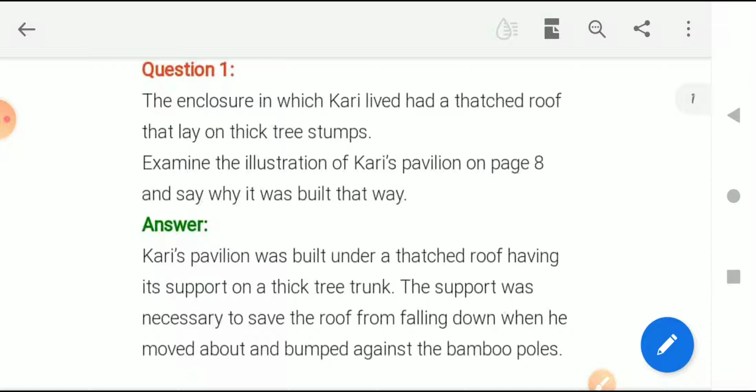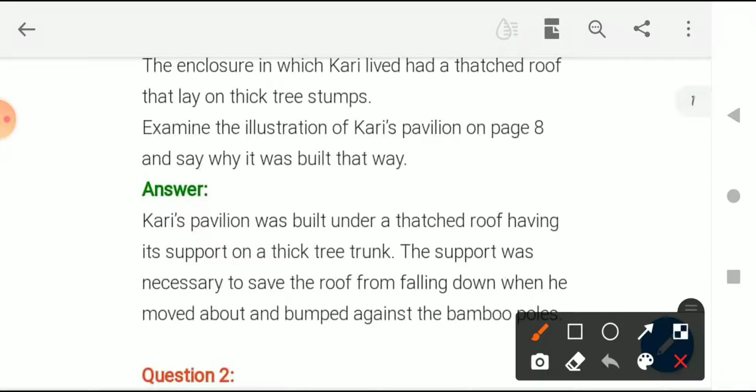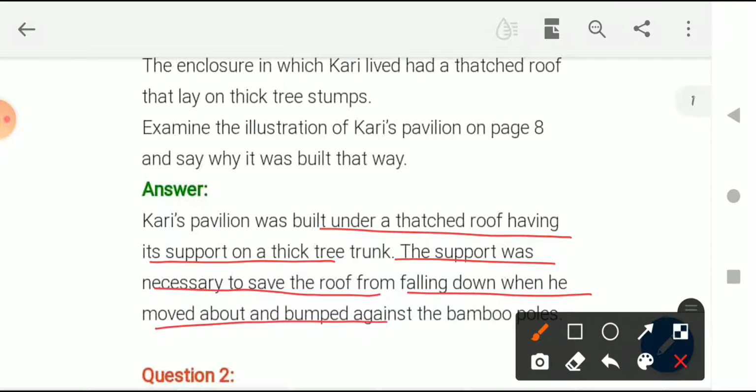Why was it standing on a trunk of a tree and not on bamboo sticks like normal tents? To answer this question: Curry's pavilion was built under a thatched roof having its support on a thick tree trunk. The support was necessary to save the roof from falling down when he moved about and bumped against the bamboo poles. So basically, what is the answer?